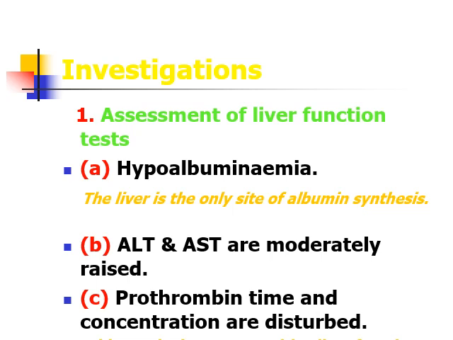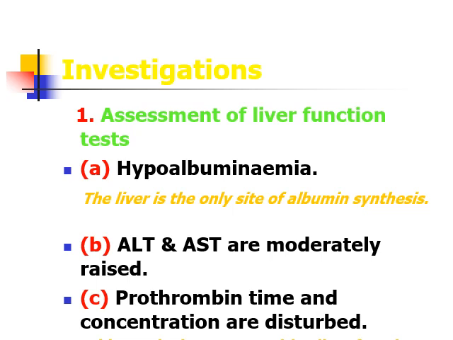You all know that prothrombin time is assessed to check the integrity of the extrinsic pathway, and factor 7 is present in the extrinsic coagulatory pathway.